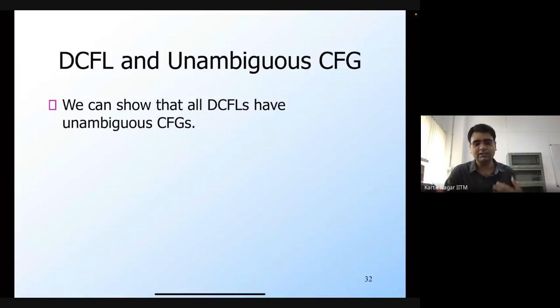This property is very useful because, as I said, a parser is a deterministic PDA. So if you can construct a parser for some given programming language in the form of a deterministic PDA, then you know that all programs in that language are going to have a single parse tree. So the corresponding CFG is going to be unambiguous.